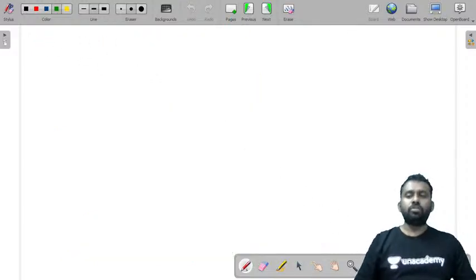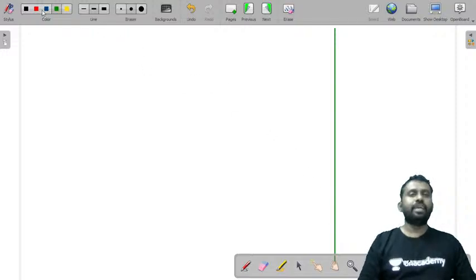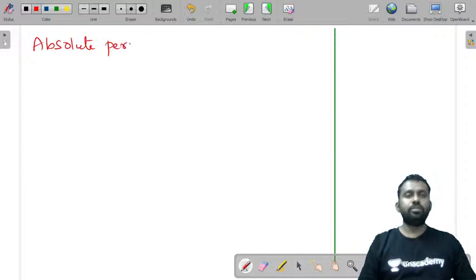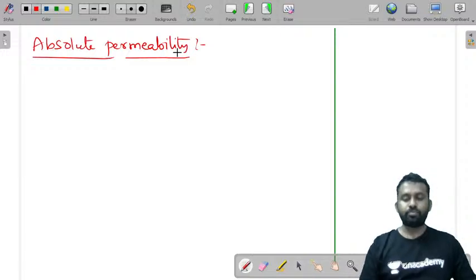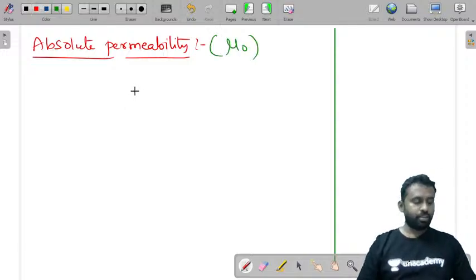Now, what is absolute permeability? I think you have understood relative permeability. Absolute permeability is denoted by mu naught.